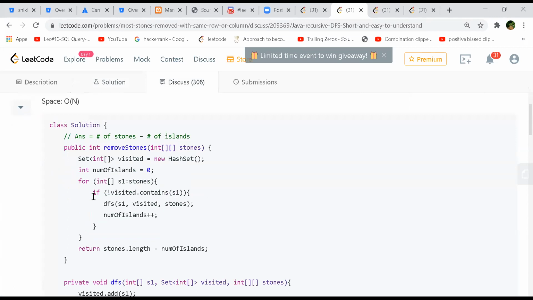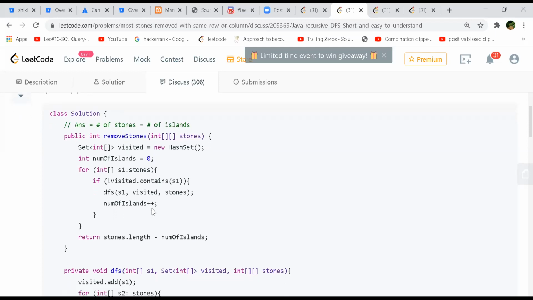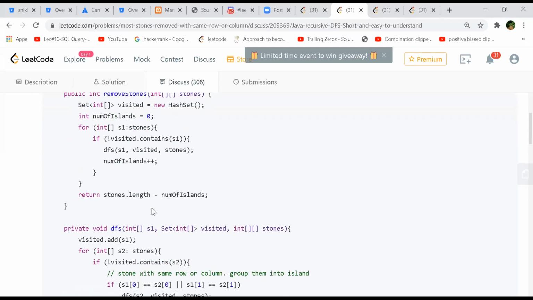That's something that I was wondering about, because here you've done it individually, it makes sense, right? You're assigning I to J, J to I. He's putting everything in a hash set, all the stones, so he's using that as a visited array. He goes through the stones array, whatever we get as an input, takes that S1 and tries to find if it's already there in the visited set. If it's not, it means it's not visited, so we'll take that pair and go ahead with the DFS.